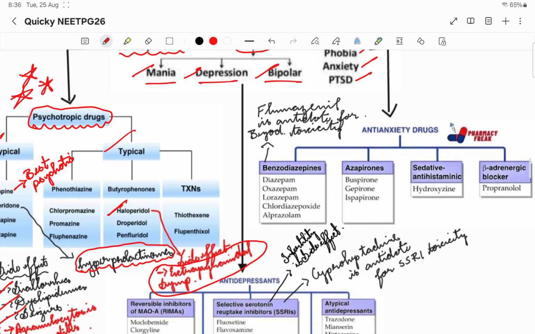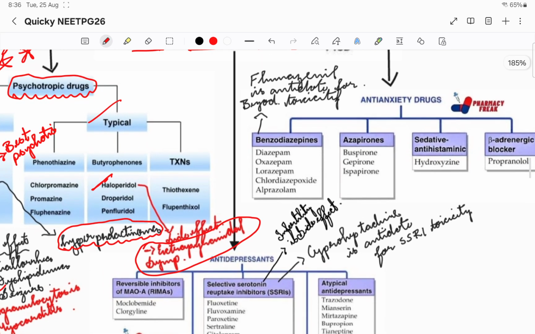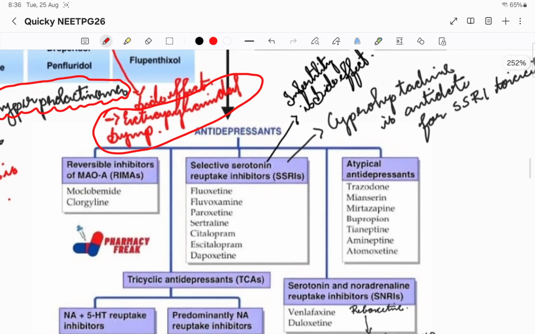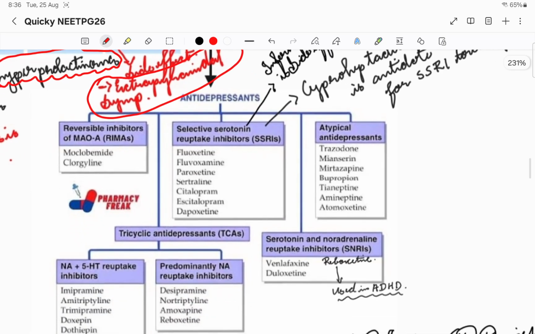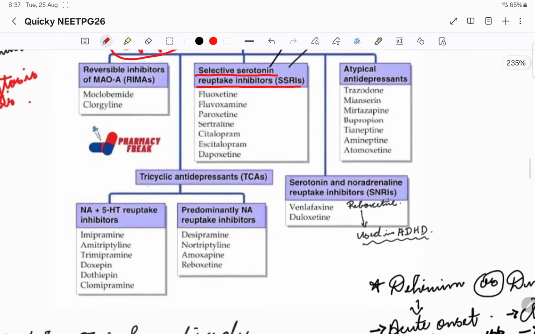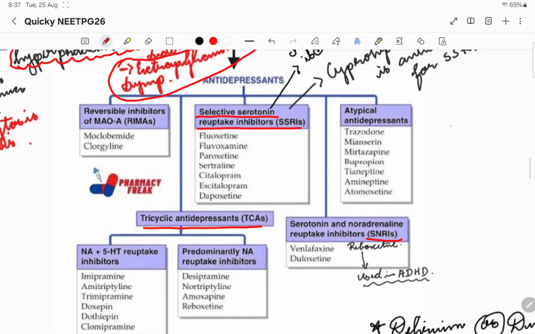Now for depression we will be giving antidepressants, right? There are different types of antidepressants. The important ones to focus on are SSRIs, that is selective serotonin reuptake inhibitors, then tricyclic antidepressants, and then SNRIs, serotonin and noradrenaline reuptake inhibitors. In depression, basically the serotonin level is low.